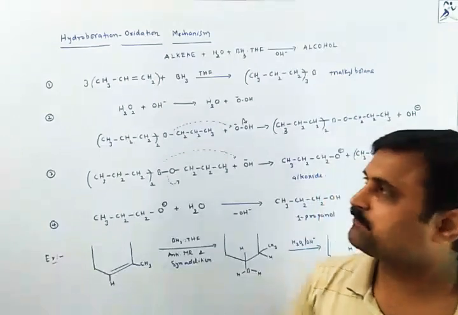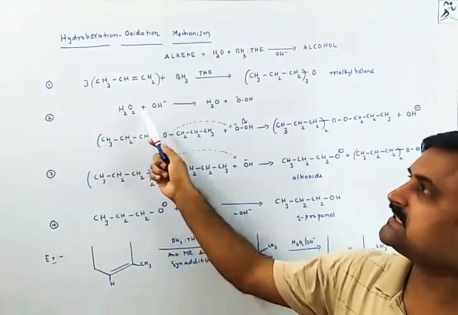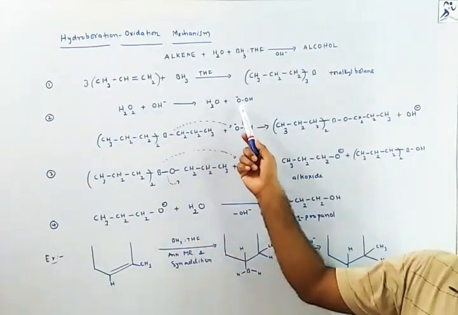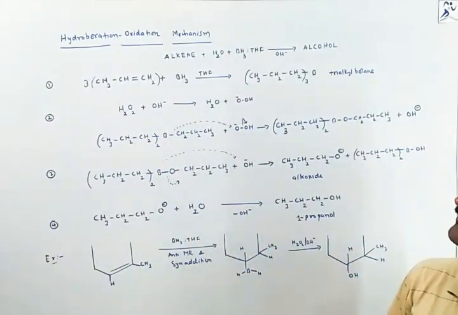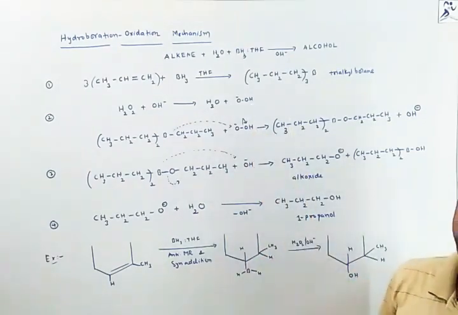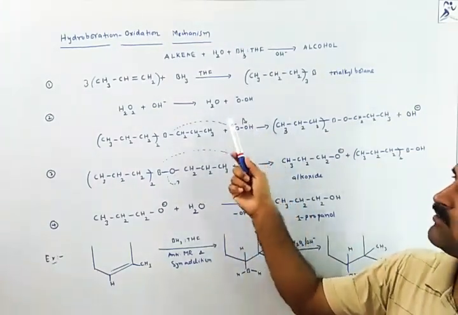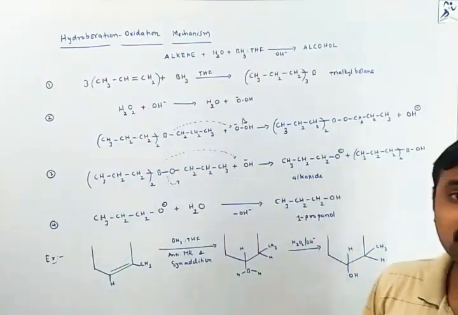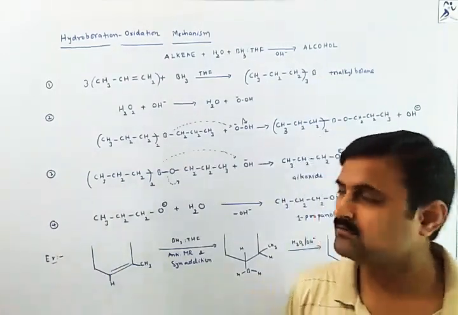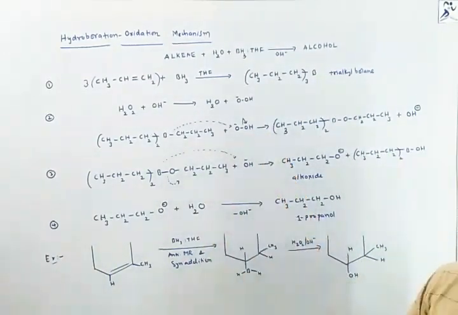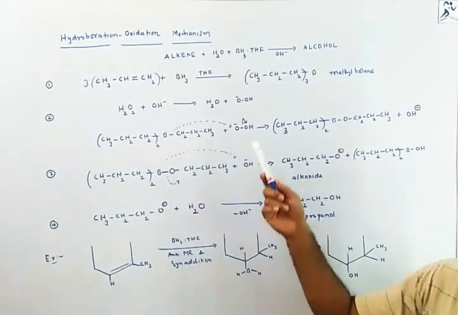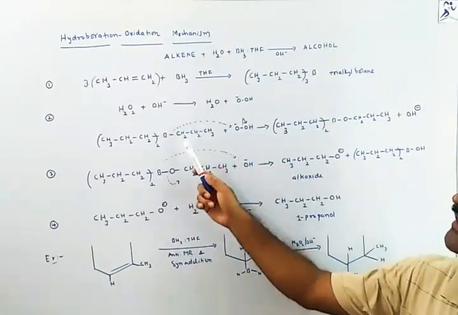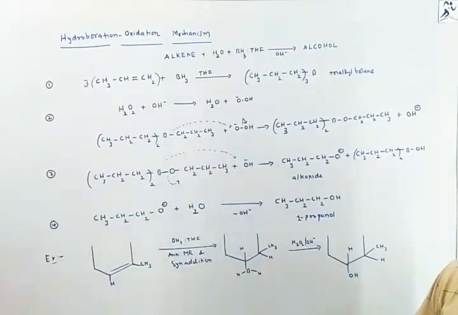What is the second step of this mechanism? Hydrogen peroxide in basic medium, with OH minus ions, forms hydroperoxide ion. This hydroperoxide will proceed to attack the boron. The reason is that boron is less electronegative than oxygen, as well as carbon and hydrogen. So when compared to hydrogen, oxygen and carbon, boron is less electronegative.